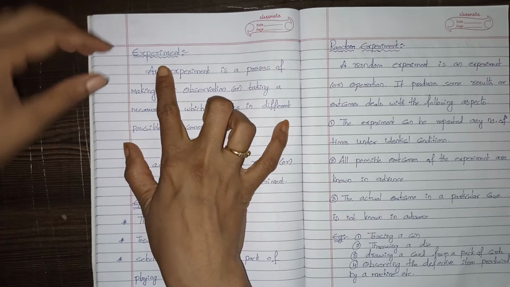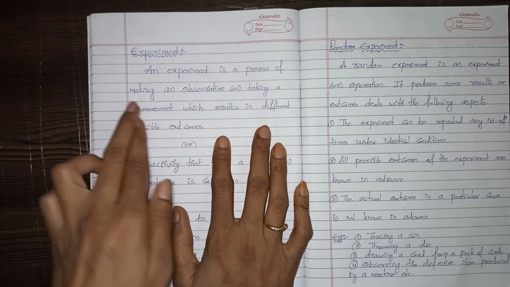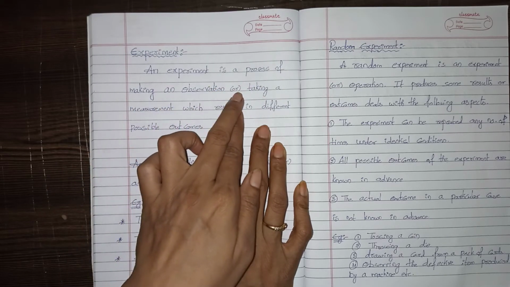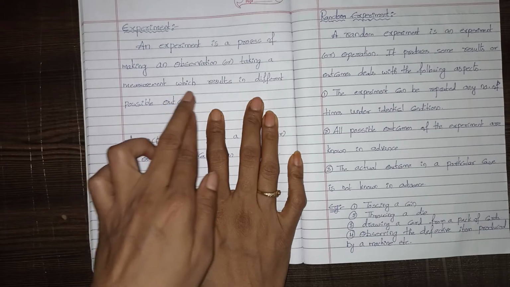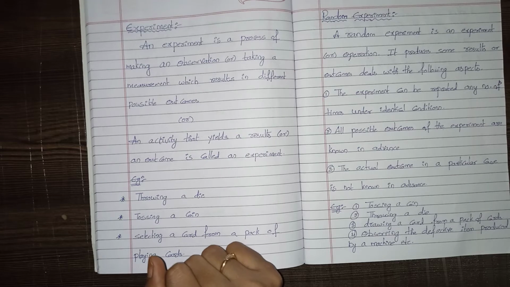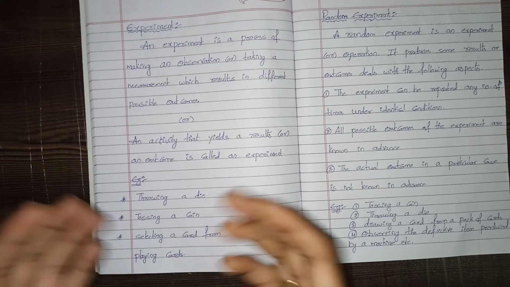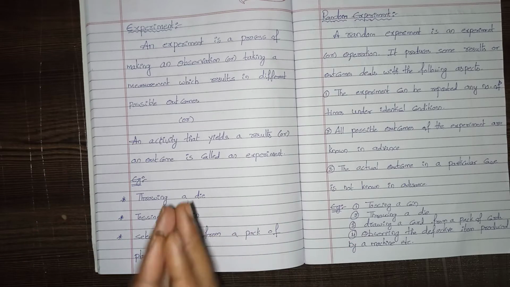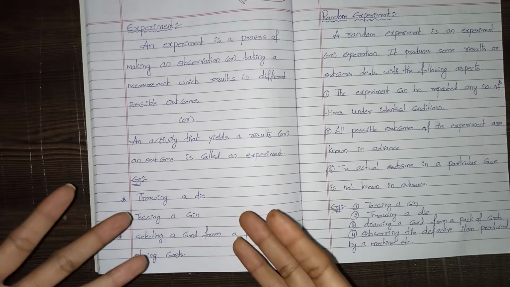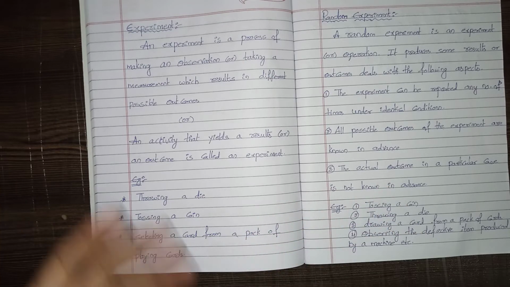An experiment is a process of making an observation or taking a measurement which results in different possible outcomes. We are going to observe, and we may get different outcomes. When we conduct an experiment we may not get the same result every time.